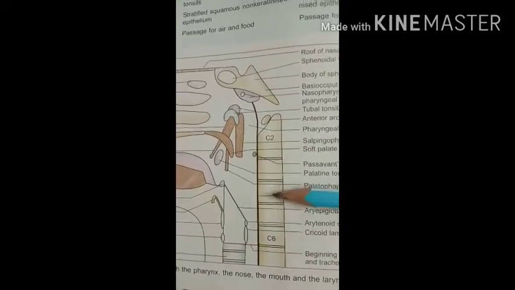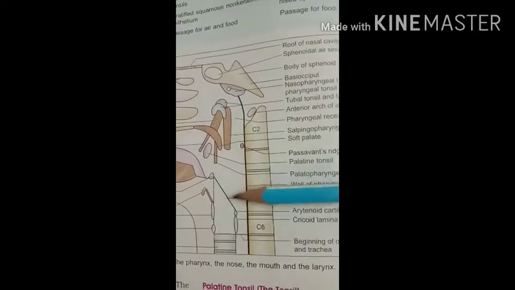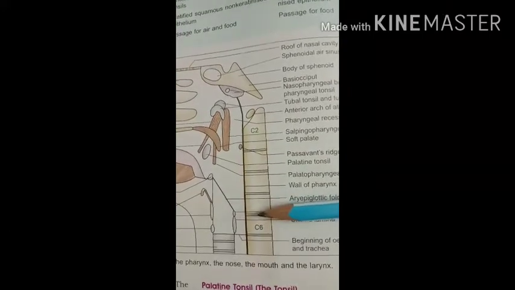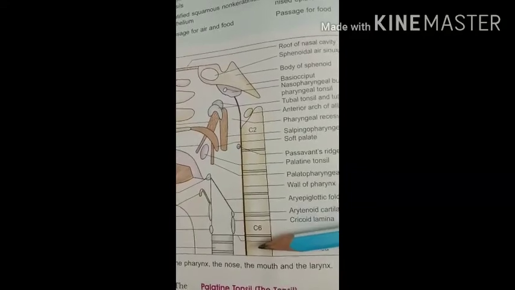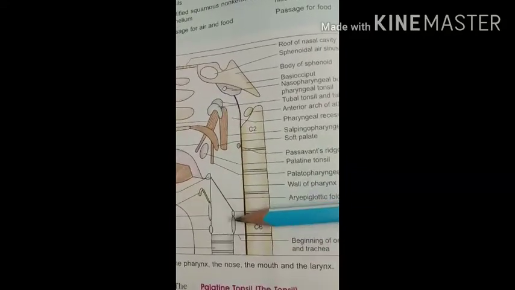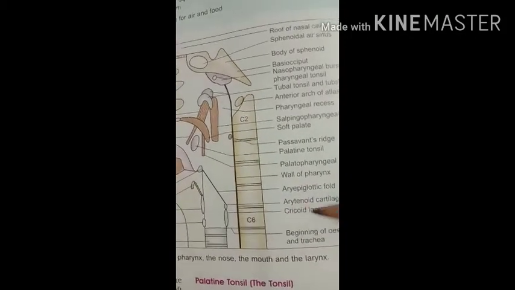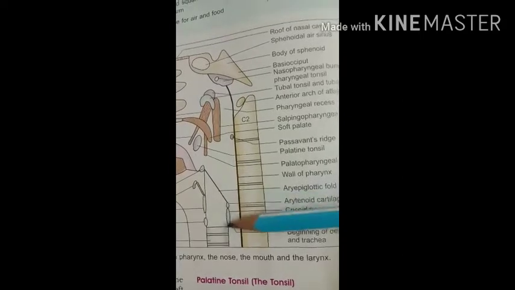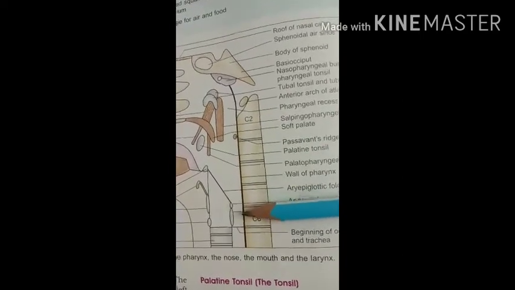Then the features of the laryngopharynx. The anterior wall presents the laryngeal inlet, and below the inlet it is supported by the cricoid cartilage and the arytenoid cartilage. Here you can see the cricoid cartilage, and above it the arytenoid cartilage. So that forms the anterior wall.